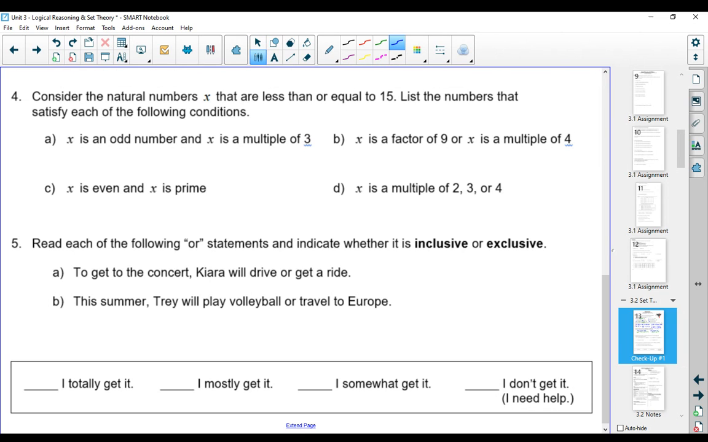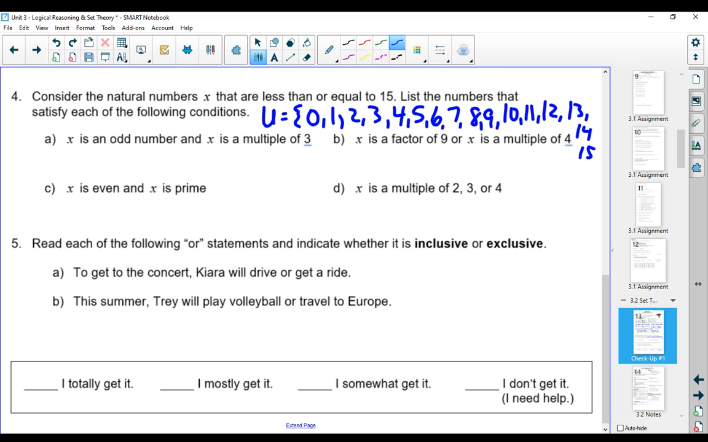Number 4, you're asked to consider the natural numbers that are less than or equal to 15. So when you're doing questions like this, it's helpful to list your entire set to begin with. So we've got 0, 1, 2, and so on. For numbers that are odd and multiples of 3, we have 3, 9, and 15. X is a factor of 9 or a multiple of 4.